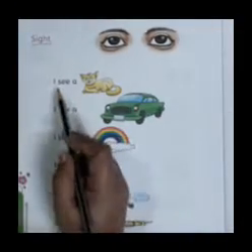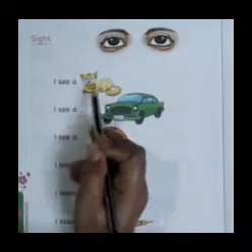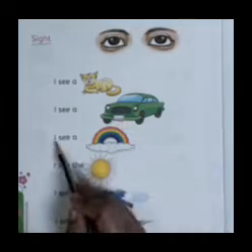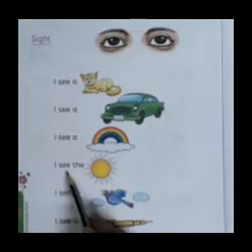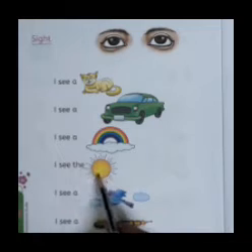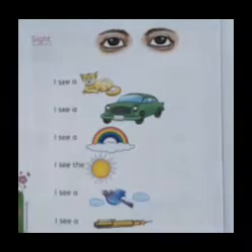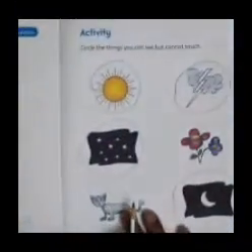Okay, children? Here, I see a cat. I see a car. I see a rainbow. I see the sun. I see a bird. I see a pen. This is what is given here. Okay, children. Now, move on to the next page, children.